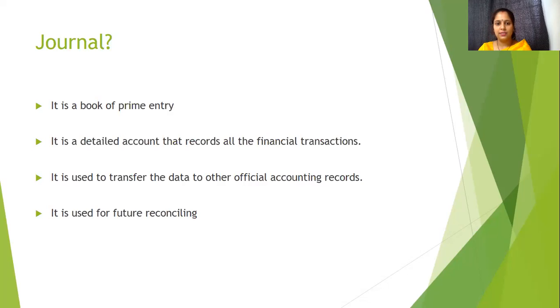It is used to transfer the data to other financial accounting records. So as I told you, from here only further accounting records are done through journal, and it is also used for future reconciling. Journal helps in reconciling in future because we have a record of all the data in a chronological order, in a sequenced manner, and also we have detailed data which is recorded in journal. So it is also used for reconciling in future if required.